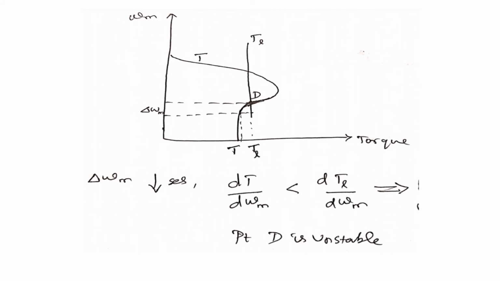So I am going to apply the condition when the speed decreases due to disturbance. Seeing my values, which are in quadrant 1, here your dT divided by d omega m is less than your dTL divided by d omega m. So point D is unstable. Point D is unstable. We have seen it in quadrant 1, so you can easily note it.